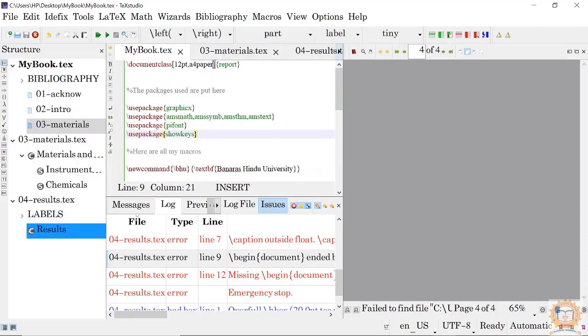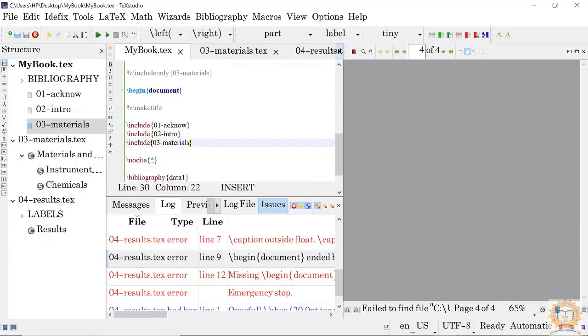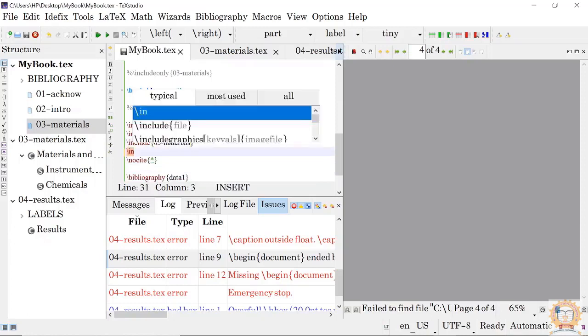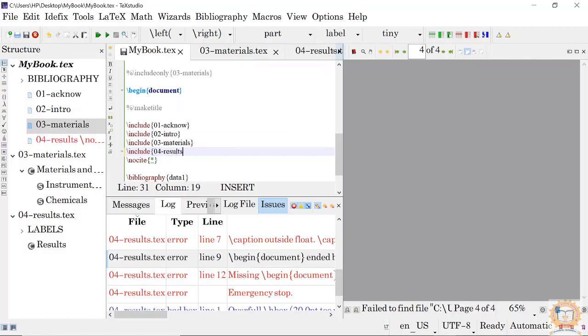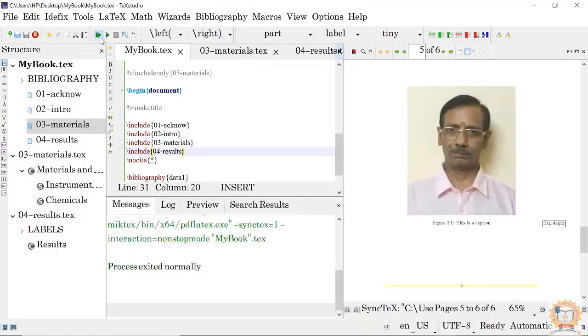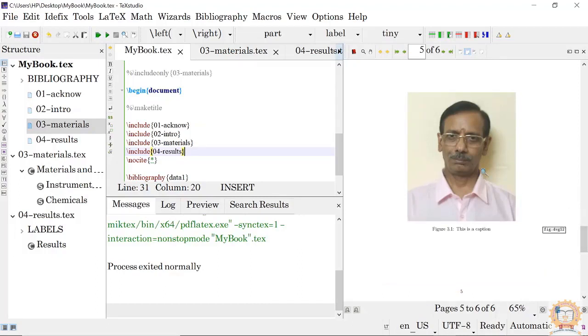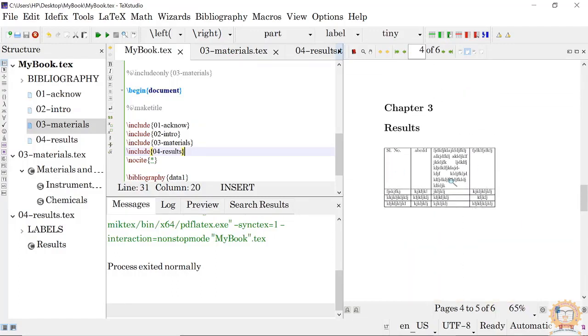I have not included that here. That is the main problem. Okay, now you include here, include 04 results. Okay, now it will come here. Because I have given it like this. Okay, results. The table is here.